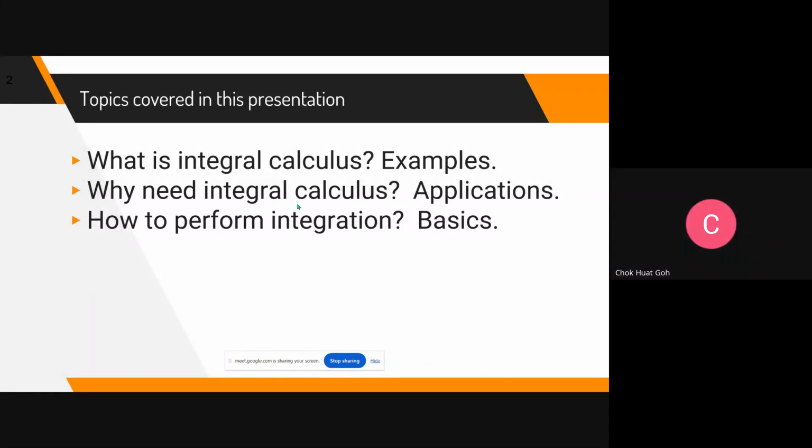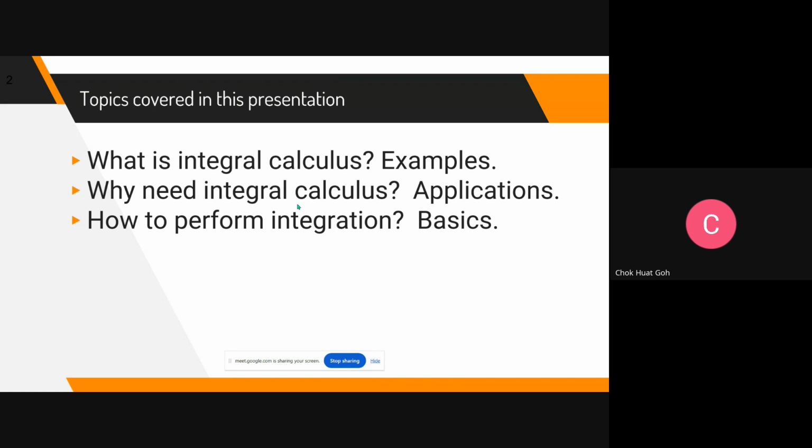Differentiation, they learn calculus. But if you ask what is integral calculus, they might not know. So today we are going to understand what integral calculus is from the basics, and I will be giving some very basic examples, followed by why we need integral calculus.